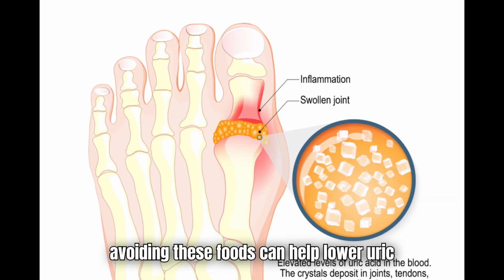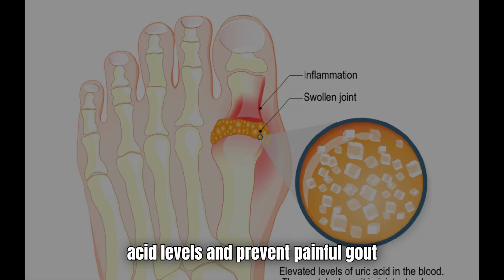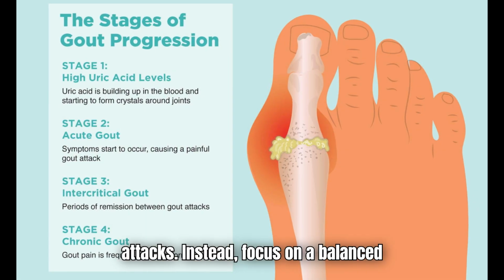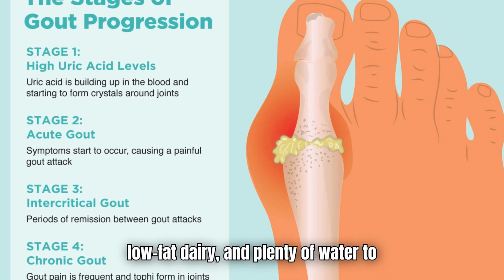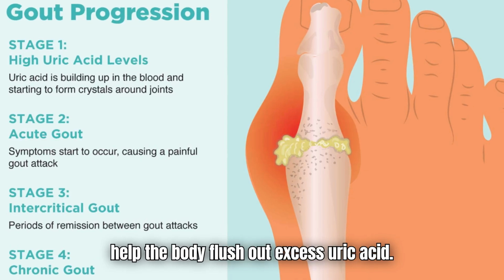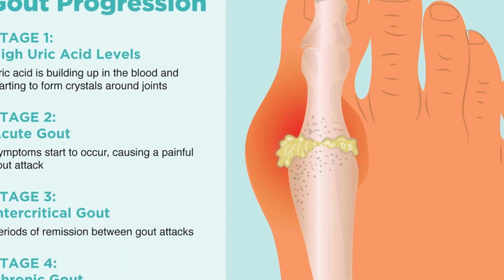Reducing or avoiding these foods can help lower uric acid levels and prevent painful gout attacks. Instead, focus on a balanced diet rich in vegetables, whole grains, low-fat dairy, and plenty of water to help the body flush out excess uric acid. What else causes gout flare-ups?